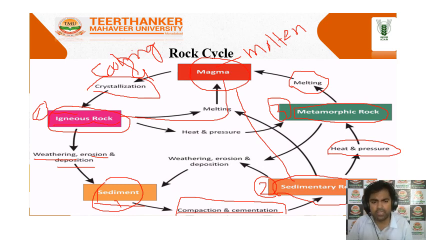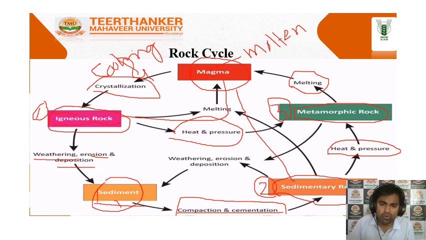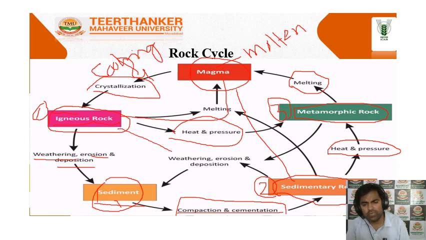Second, the igneous rocks can also be converted by the effect of heat and pressure into metamorphic rocks. And the sedimentary rocks, by the process of weathering, the opposite reaction will happen, and they are converted again to sediment, and then maybe again to igneous. It means every rock is converted to the others.